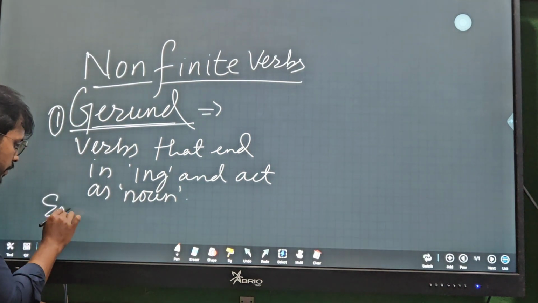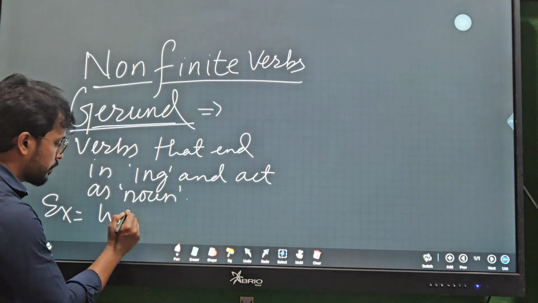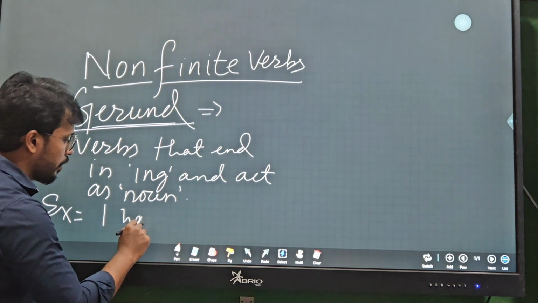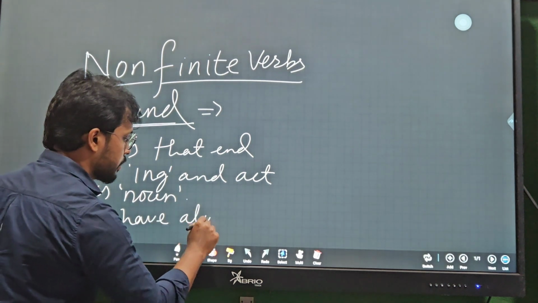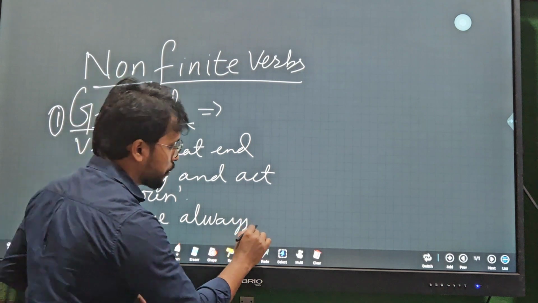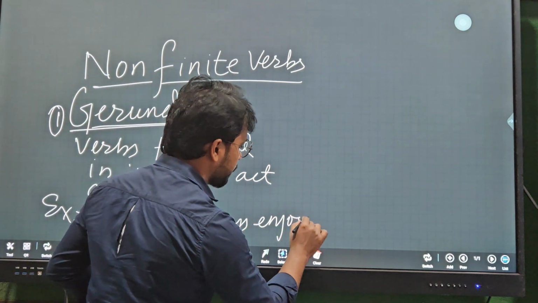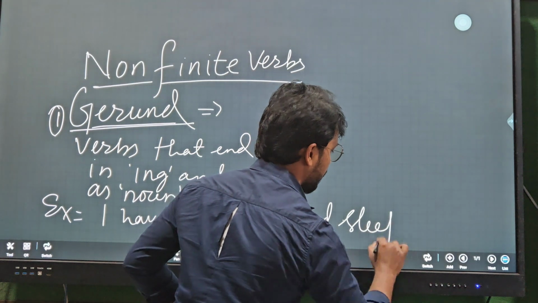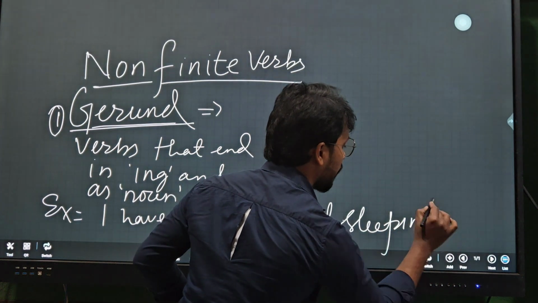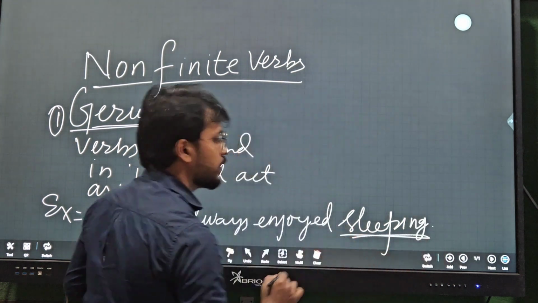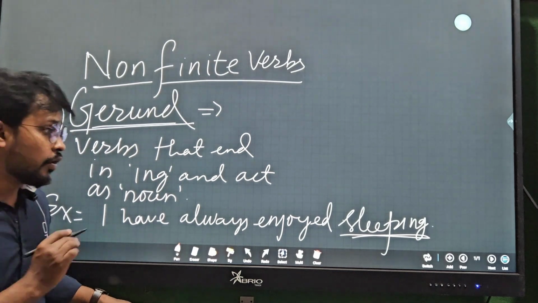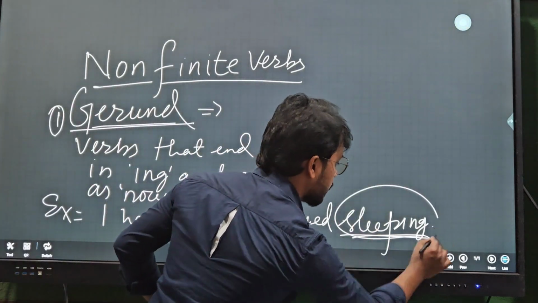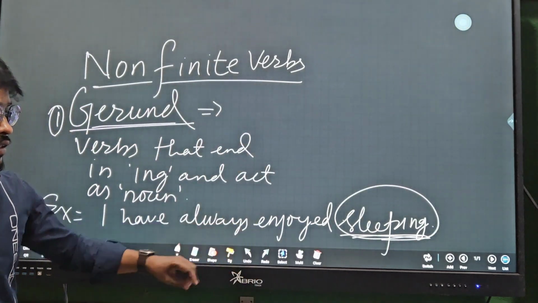Let's see the examples. I have always enjoyed sleeping. This verb is acting as the object here, and this is the gerund, and it acts as a noun.